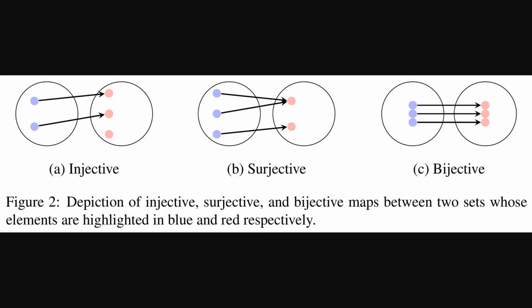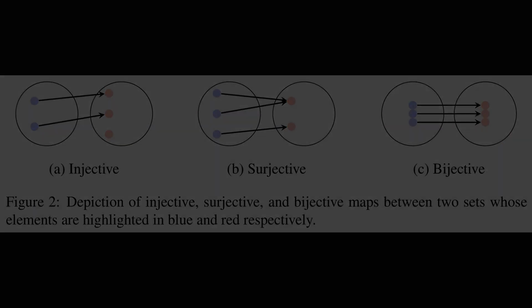So to build that unified framework, we start with the absolute basics, sets and maps, which are just rules for connecting items from one group to another. This diagram shows three key types. First, on the left, an injective map is one-to-one, where each starting point connects to a different endpoint. Then, a surjective map is onto, meaning every single destination point is covered. And finally, a bijective map is a perfect pairing. It's both one-to-one and onto, with a unique connection for every single element.